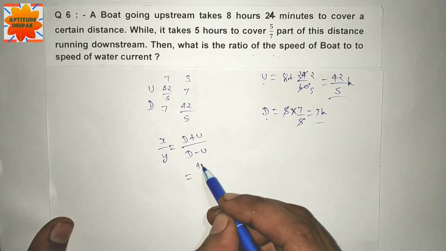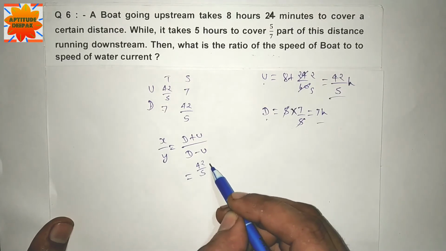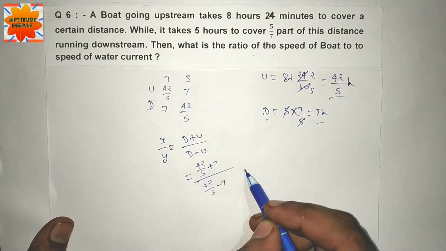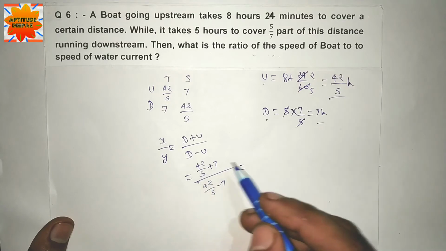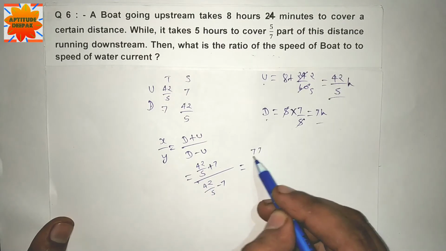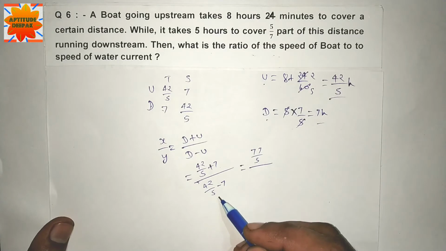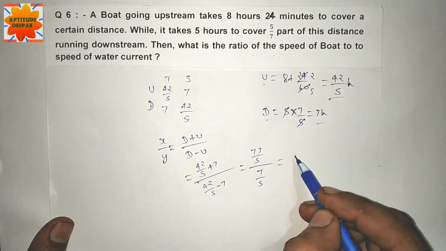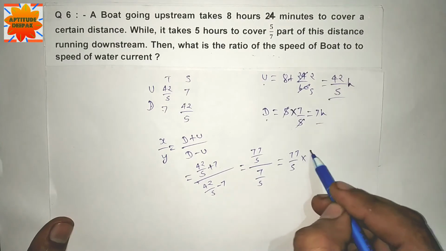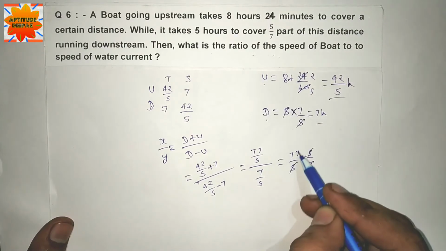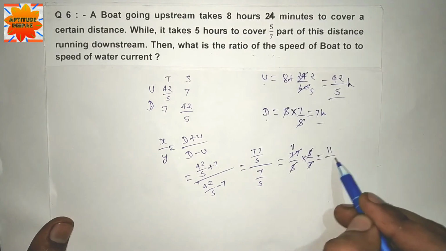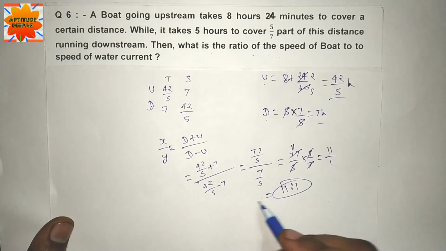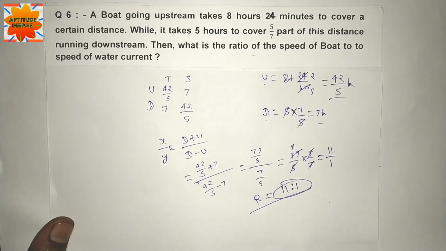That is (42/5 plus 7) divided by (42/5 minus 7). 7 times 5 is 35, 35 plus 42 is 77, so 77/5. 42 minus 35 is 7, so 7/5. 77/5 multiplied by 5/7: 5 cancels, 77 divided by 7 is 11, so 11/1. The ratio is 11 to 1. Let's move to question number 7.